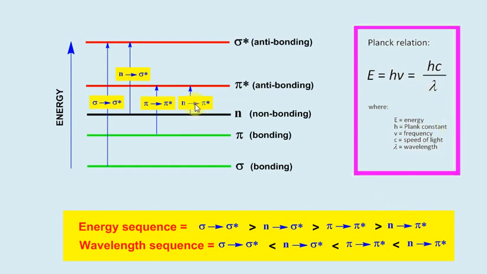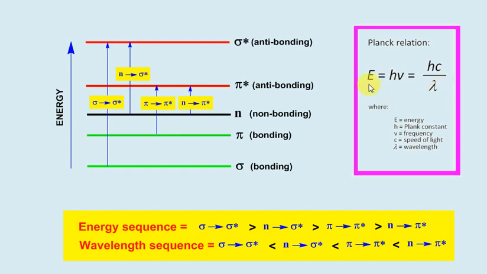Friends, according to the Planck relation, we have the equation E is equal to h nu. E is energy, h is Planck's constant, nu is frequency. Nu can be written as c upon lambda. So the Planck relation becomes E equals hc upon lambda, where lambda is the wavelength and c is the velocity of light. Here I want to point out one thing. Energy and wavelength are inversely proportional to each other.